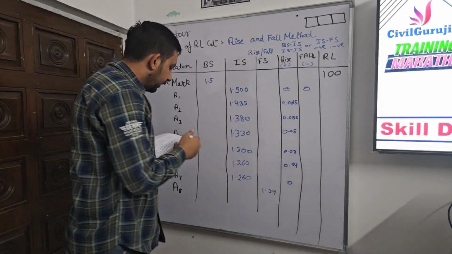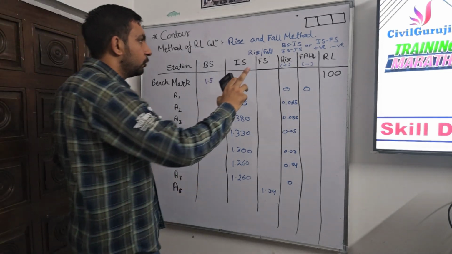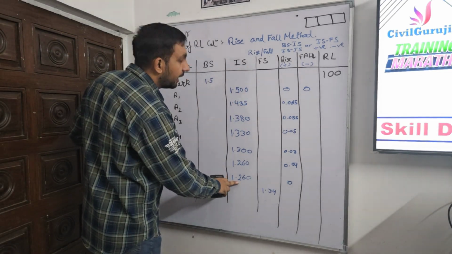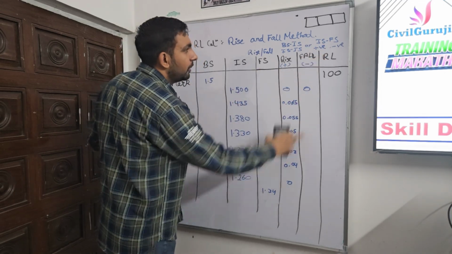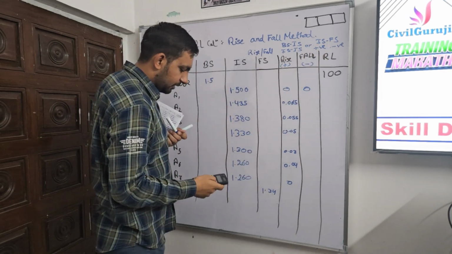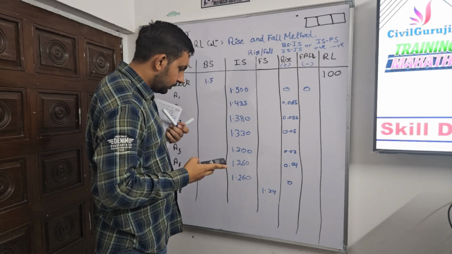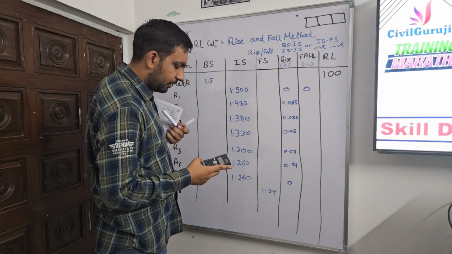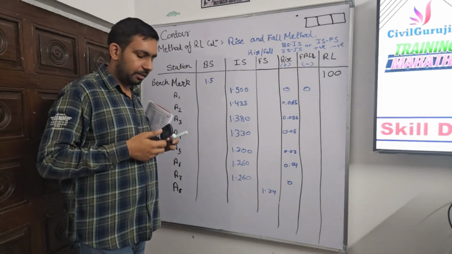If we calculate using our formula, because here we are using two readings, the first one is IS and the second one is FS, in the FS column, we will use this formula. Now let's calculate 1.260 minus 1.34. It comes out to be negative 0.08.